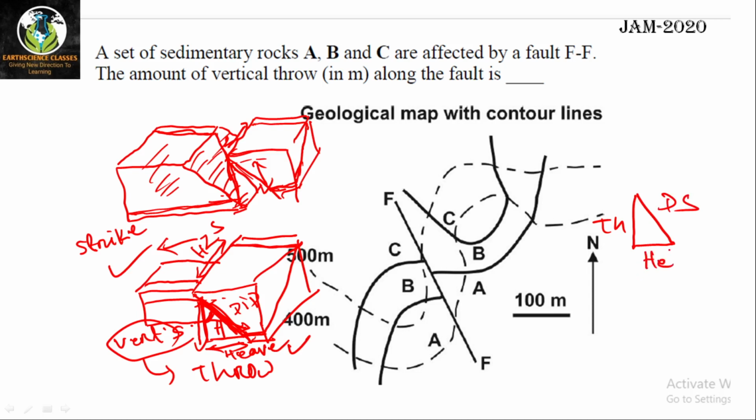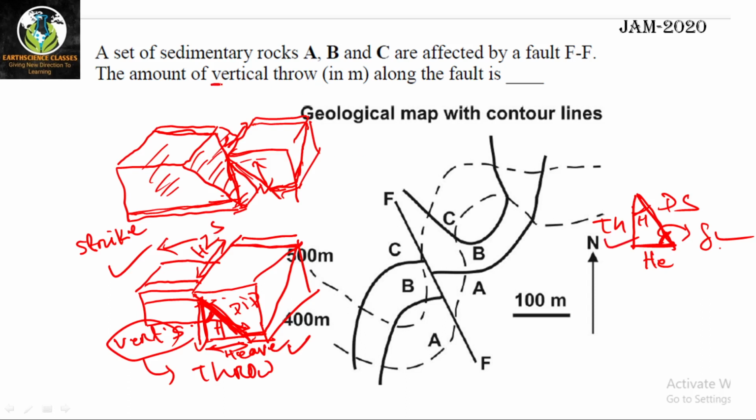This is heave, and this angle is head. This is dip of the fault plane, because it is horizontal and it is the fault plane. The angle measured with the horizontal is dip. So dip, head, heave, and throw. I have told you one concept.